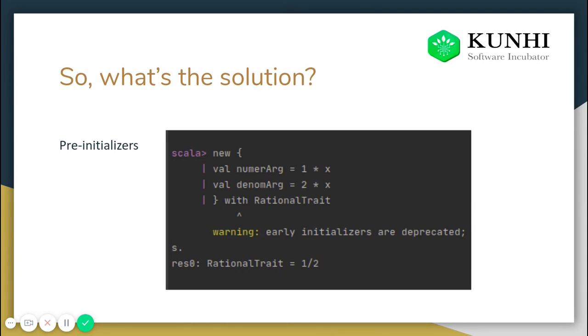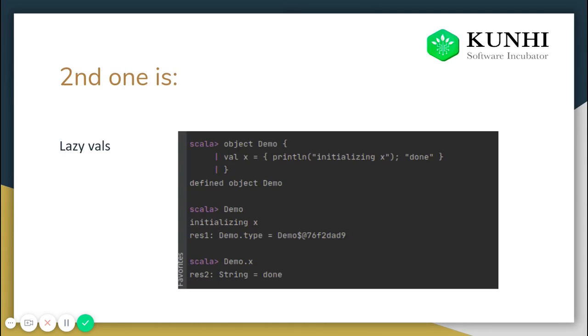There is another solution, which is lazy val. What does lazy val do? The concept is very interesting. Before we go to lazy vals, yes, sir, why do we need an abstract value?